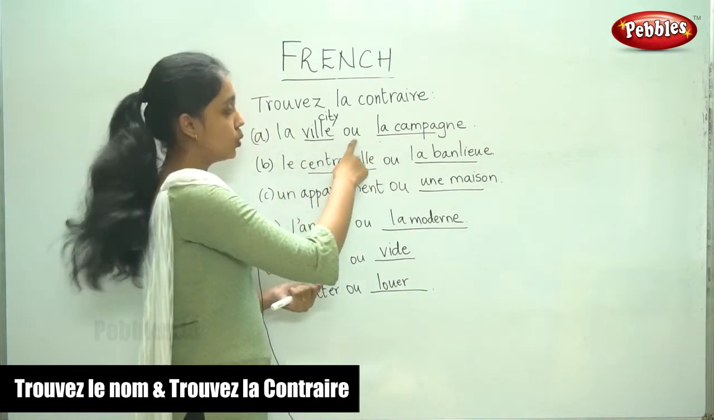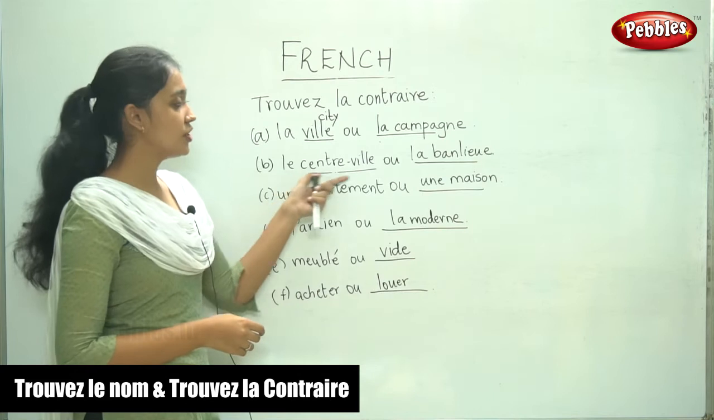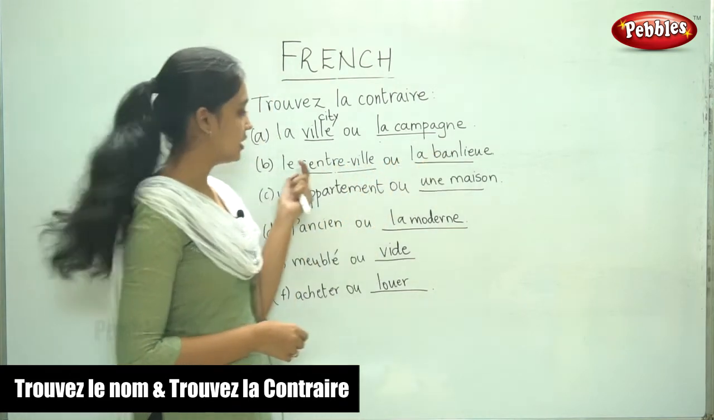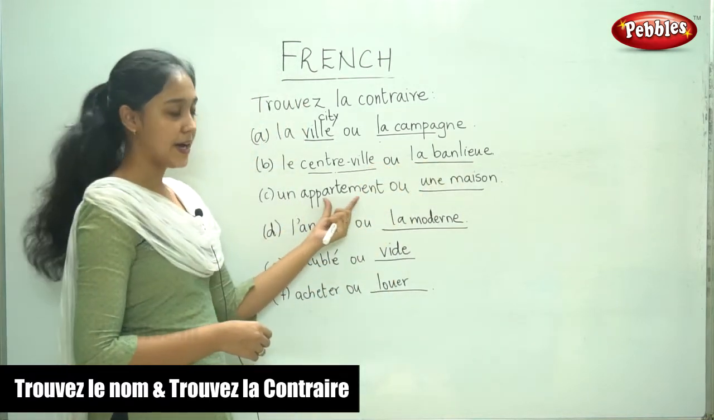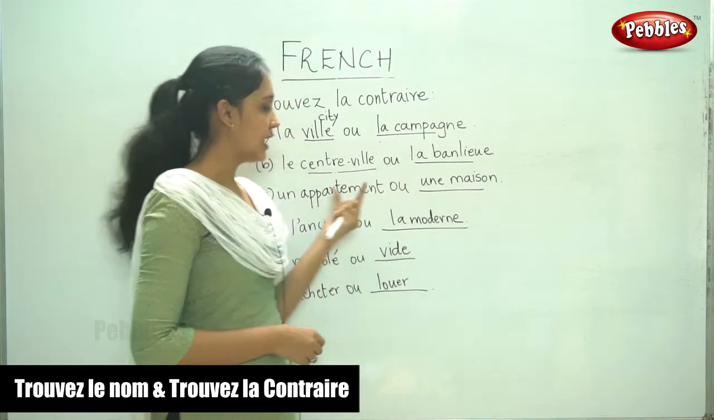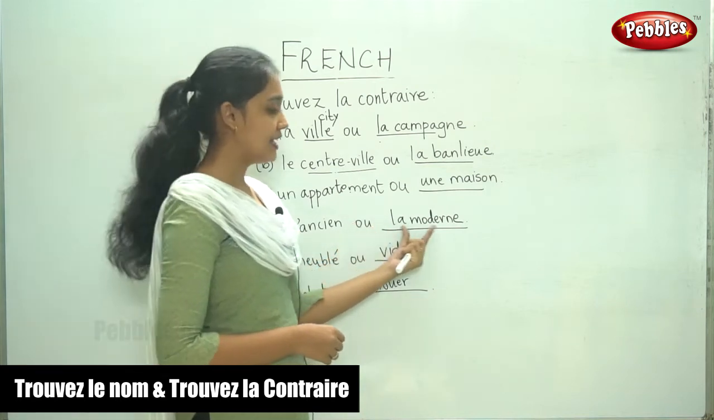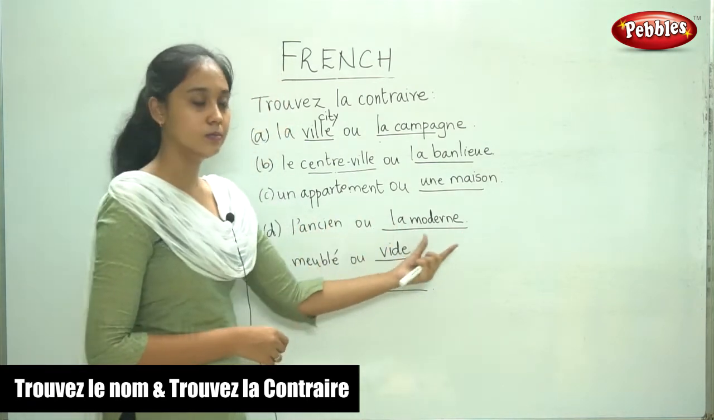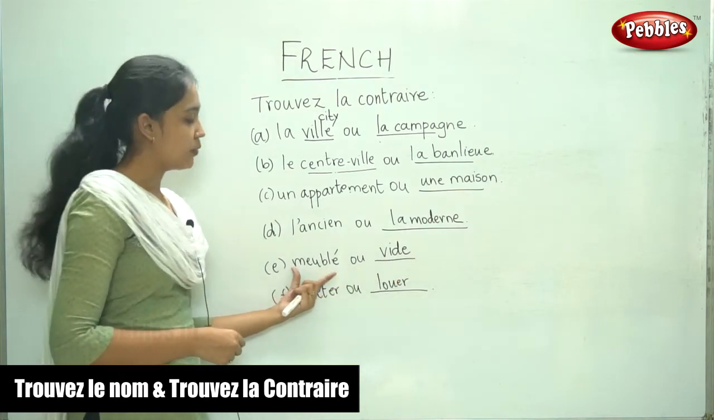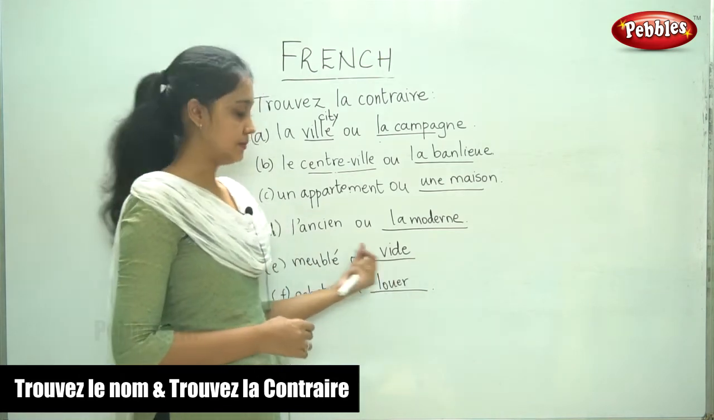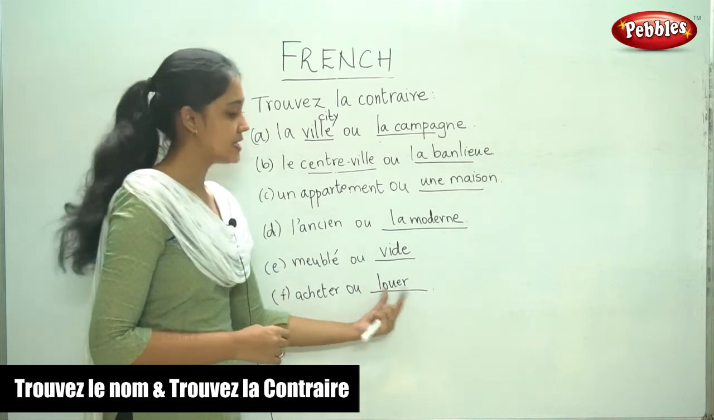La ville ou la campagne, the city or the countryside. Le centre-ville ou la banlieue, the center of the city or the suburbs. Un appartement ou une maison, an apartment or a house. L'ancien ou la moderne, ancient or modern. Meublé ou vide, furnished or empty. Acheter ou louer, buy or rent.